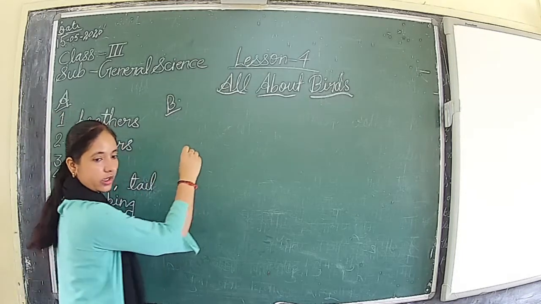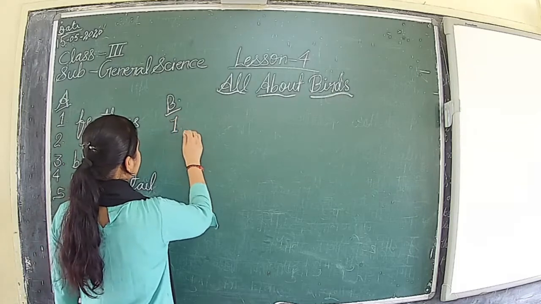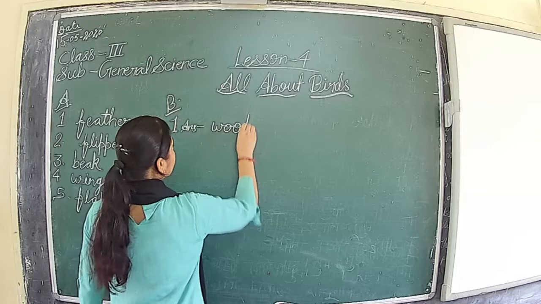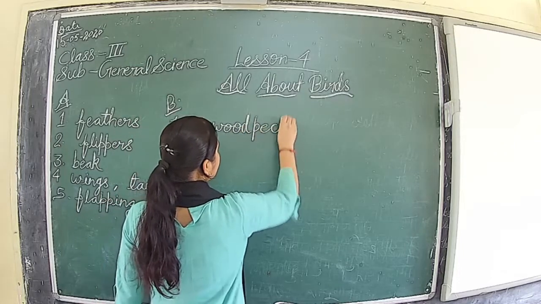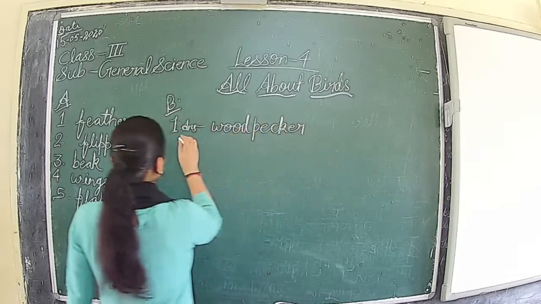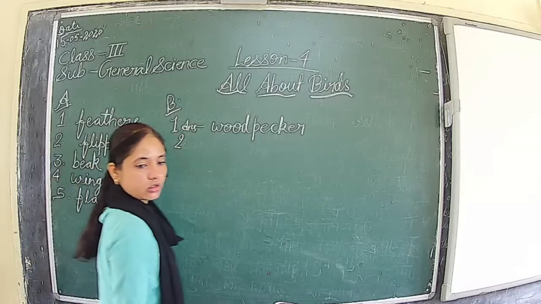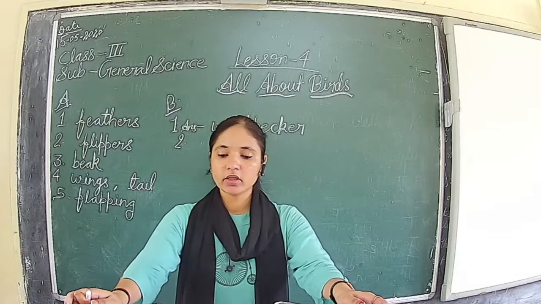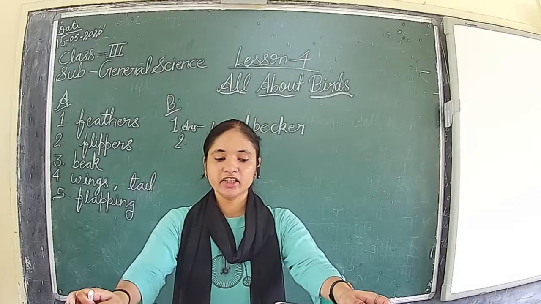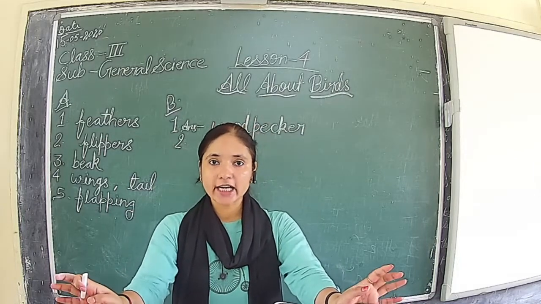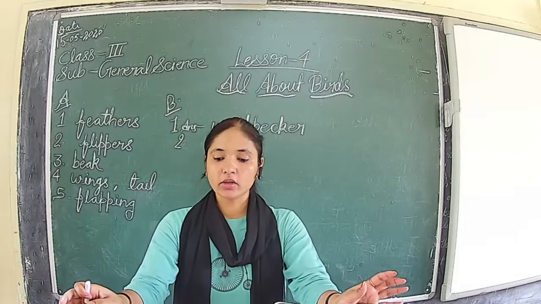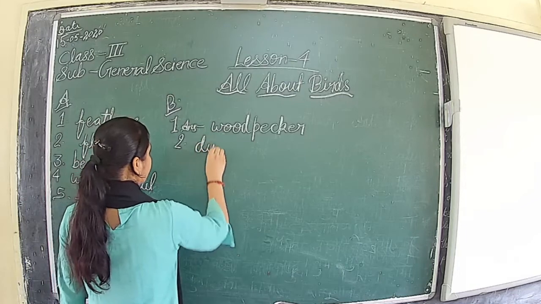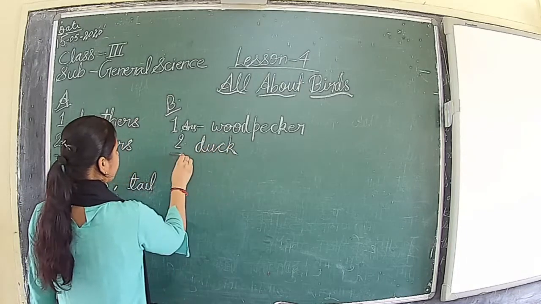Second, the bird that has a broad and flat beak with tiny holes at the side is the duck.